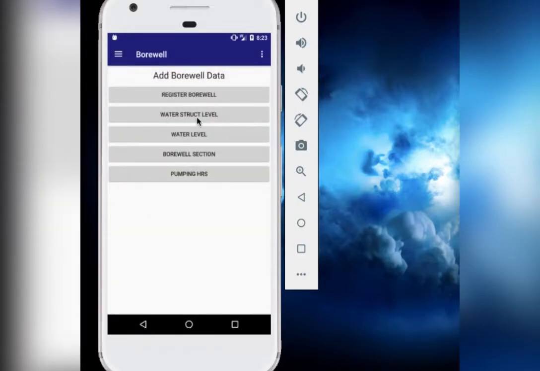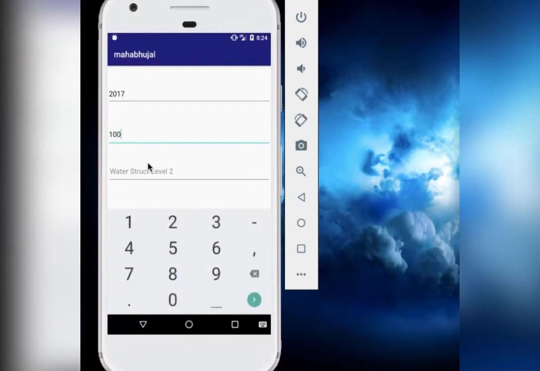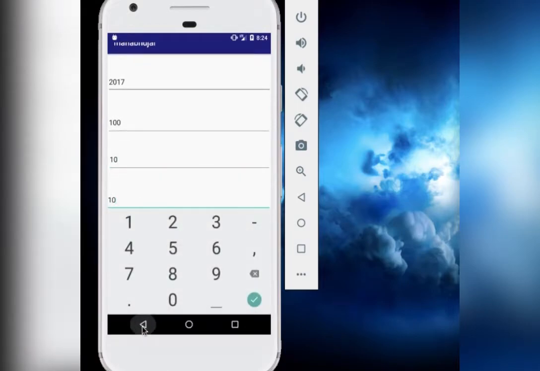Coming to the water structure level, this is going to tell us the water structure level based on different levels, the feet. The first value being the top value and this being the lower value. We will have to provide a borewell code. So let's give a demo of the same. 700. These are just demo values.